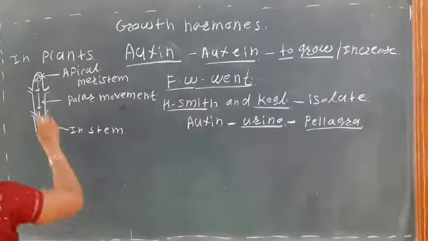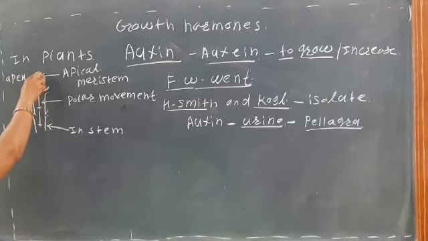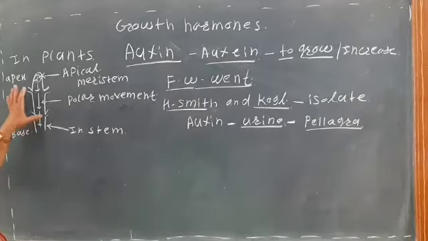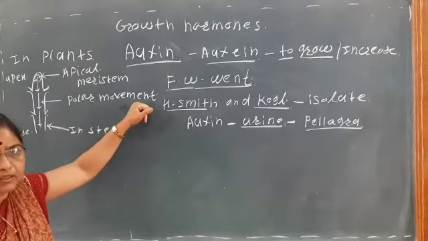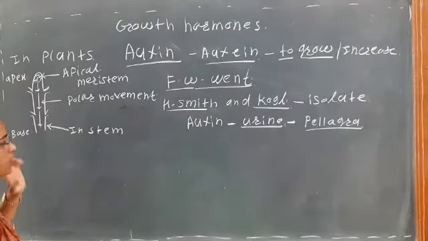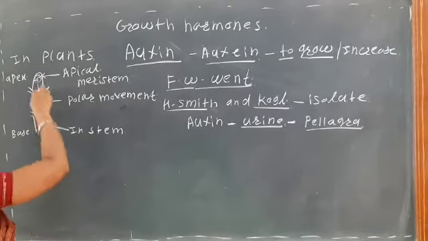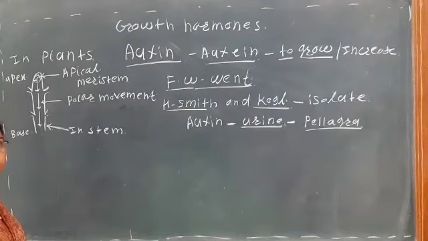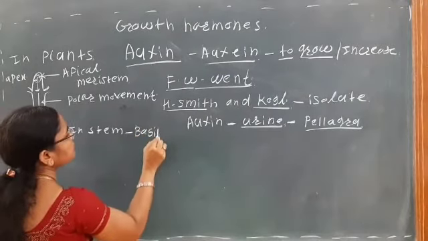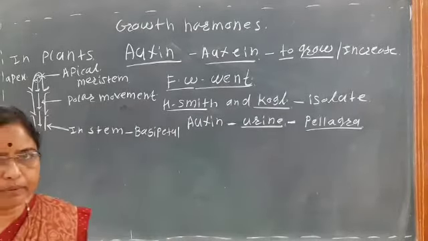Okay, so here is the morphological apex of the shoot portion, and here is the morphological base of the shoot portion. So here the movement is the polar movement. In case of the stem or the shoot, the movement is from apex to the base, that is, the movement is downward. So it is the basipetal movement. This movement is the basipetal movement.